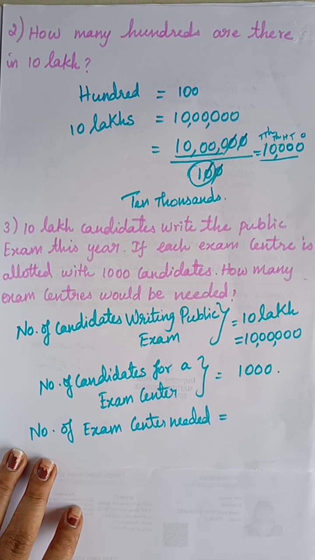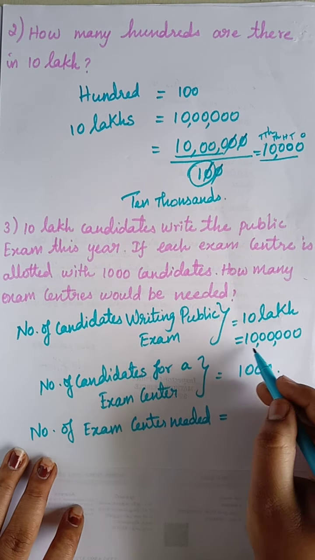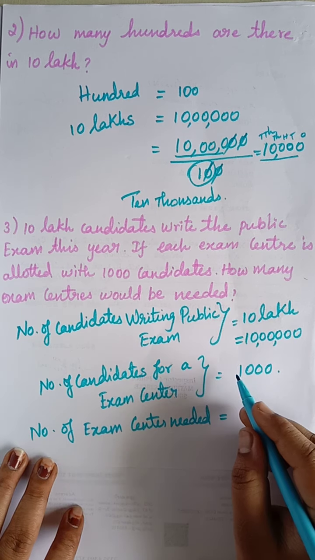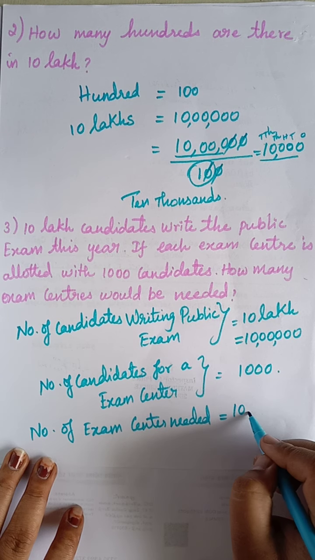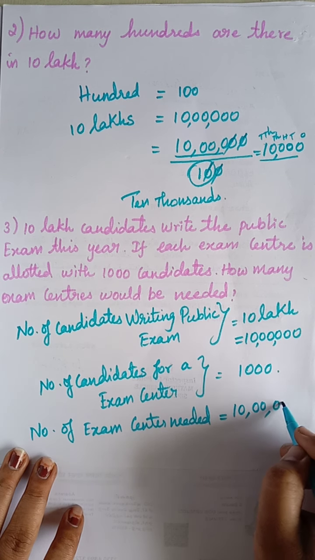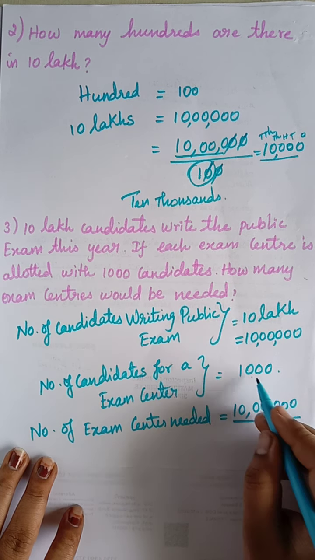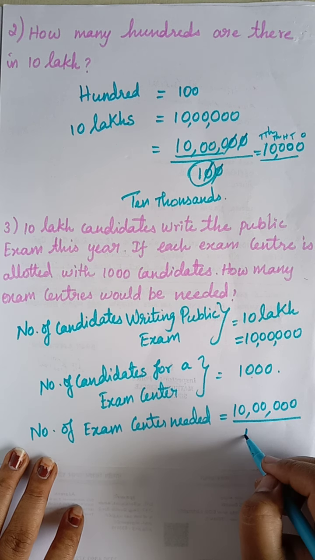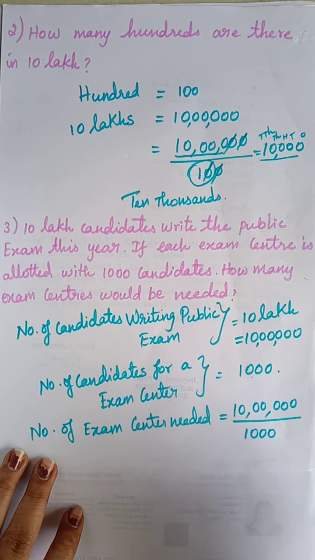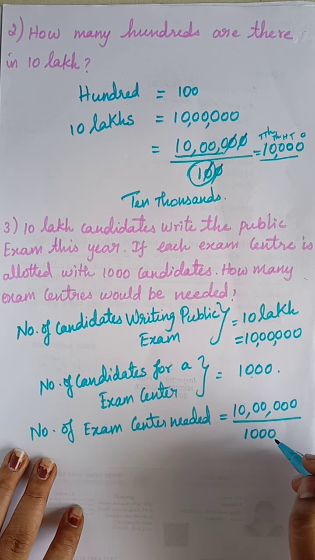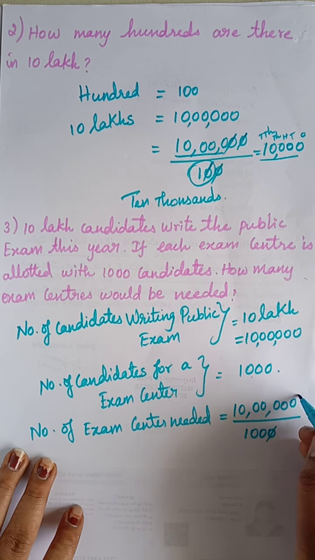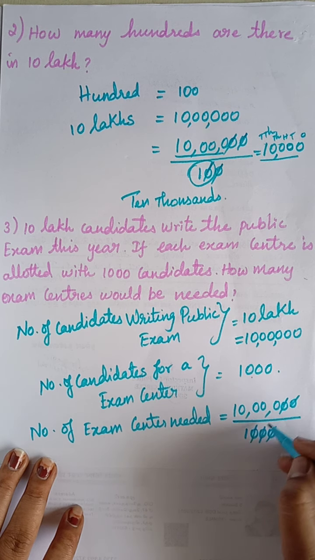How can we find it? Just think. We have to divide. For dividing, what do we write first? The biggest number, that is 10 lakh, by the smallest number, that is 1000. Before, I said that for division with zeros we can do it easily. We can cancel 0, 0, 0.